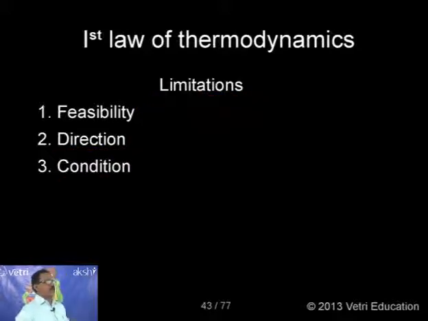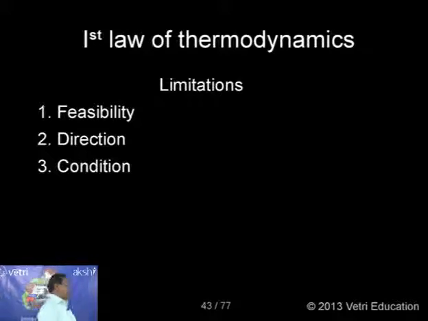First drawback, feasibility. The first law of thermodynamics fails to explain whether a change or a reaction will take place or not. Suppose I want to do a chemical reaction, for example, nitrating nitrobenzene further to meta-dinitrobenzene using concentrated nitric acid. Whether the product will form or not, I want to decide. Will the first law help? It is not giving any help. Whether the process will proceed or not, it is not giving any information. So for any chemical reaction, the first law fails to explain whether the particular process will take place or not.